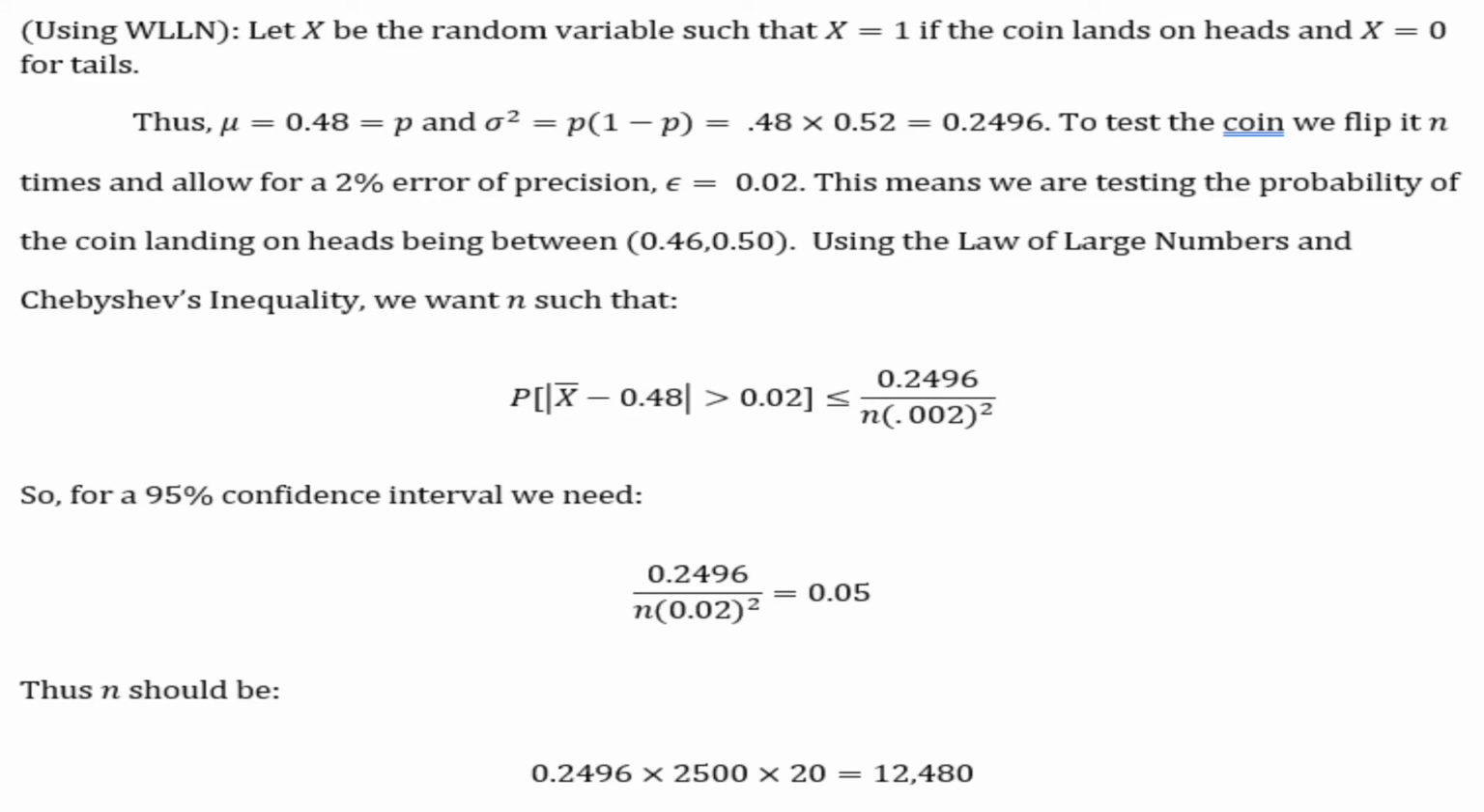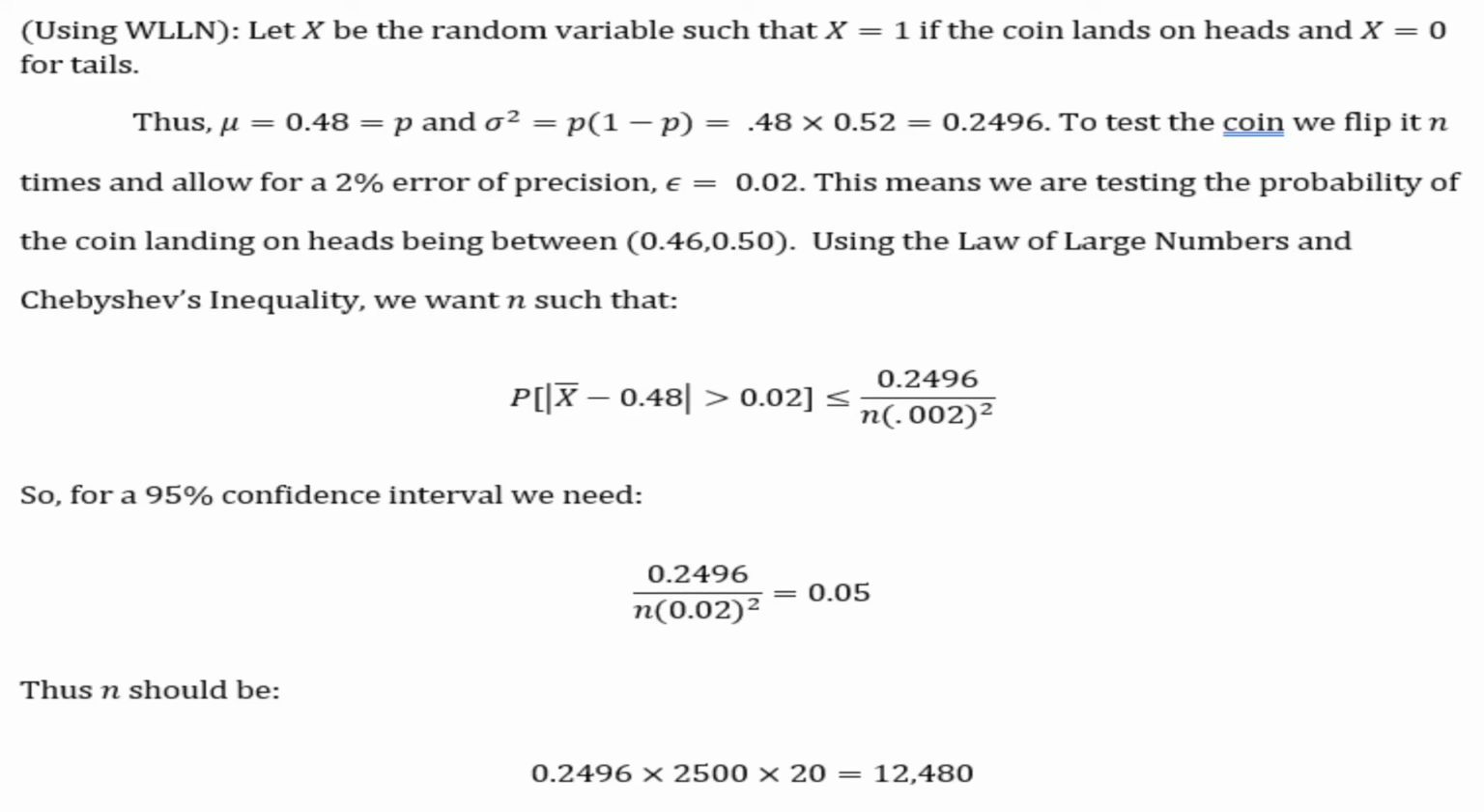In the fashion of law of large numbers problems, we're going to test the coin by flipping it an arbitrary n number of times, and we're going to allow for a 2% error of precision since we're going to be flipping it so many times. We do all of this so that we can test the probability of the coin landing on heads being between about 0.46 and 0.5.